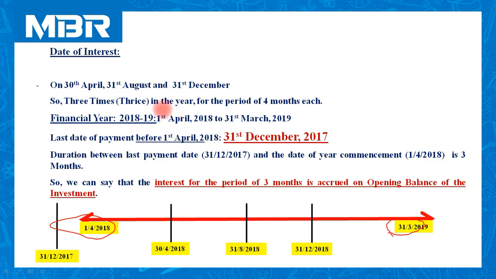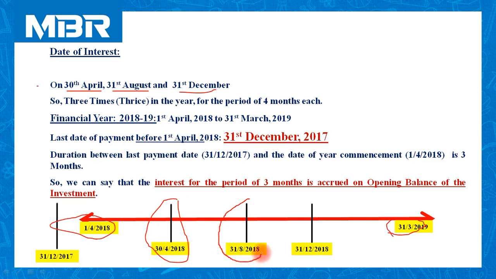Now, as per the information, we need to pay interest on the investment 3 times. So between 1st April 2018 and 31st March 2019, the first time we need to pay interest is on 30th April.